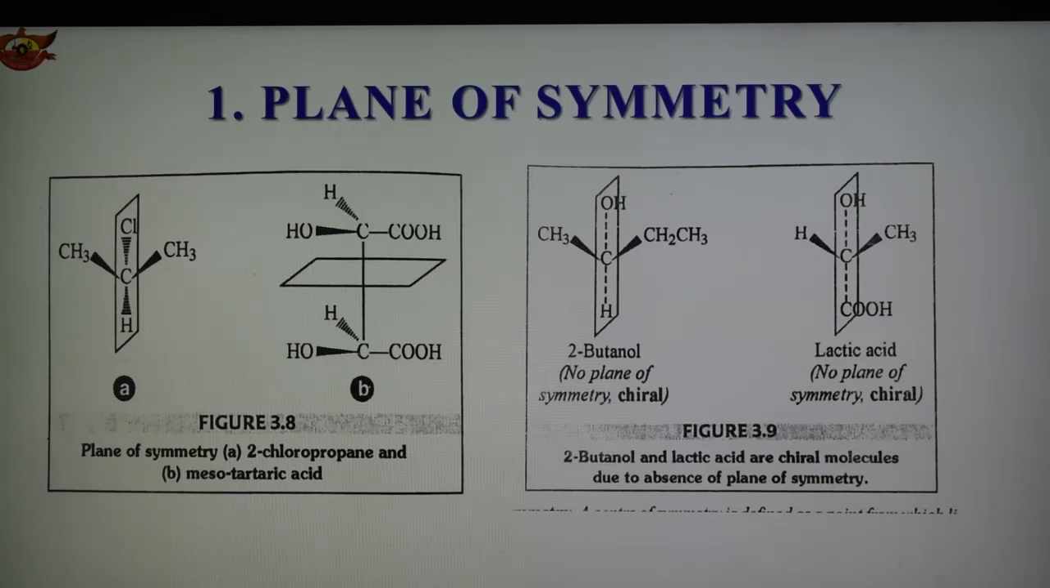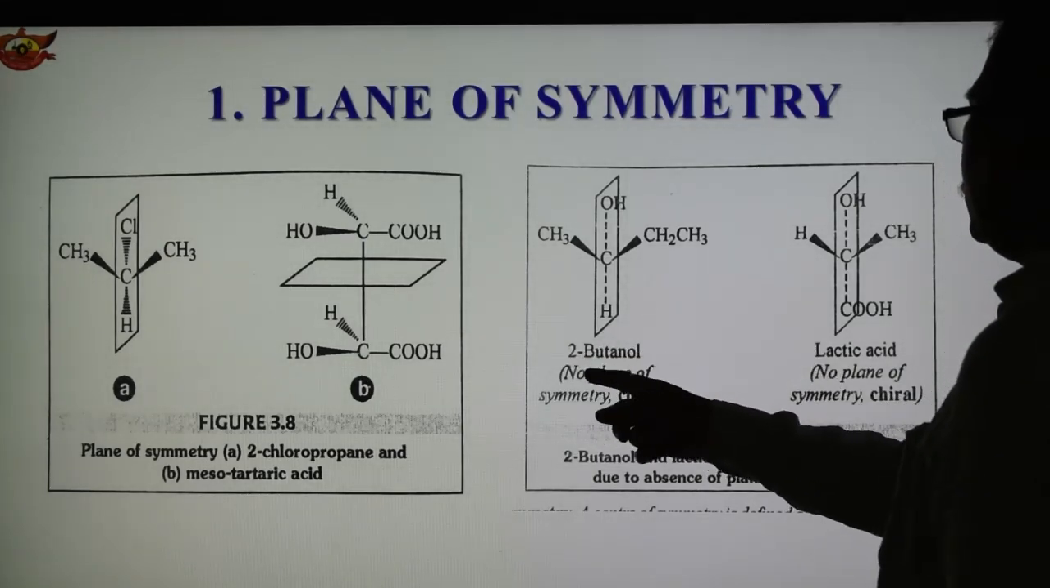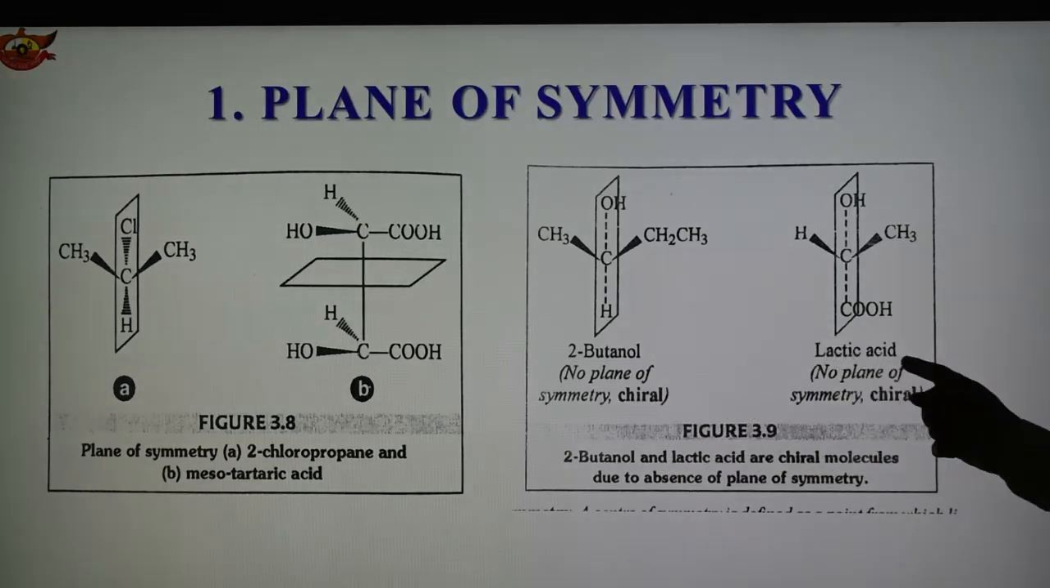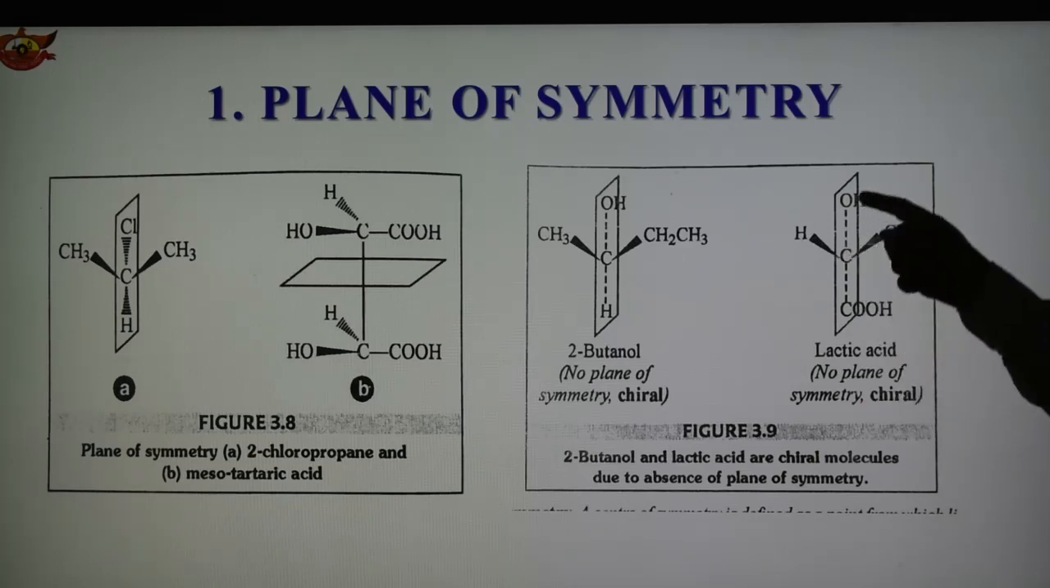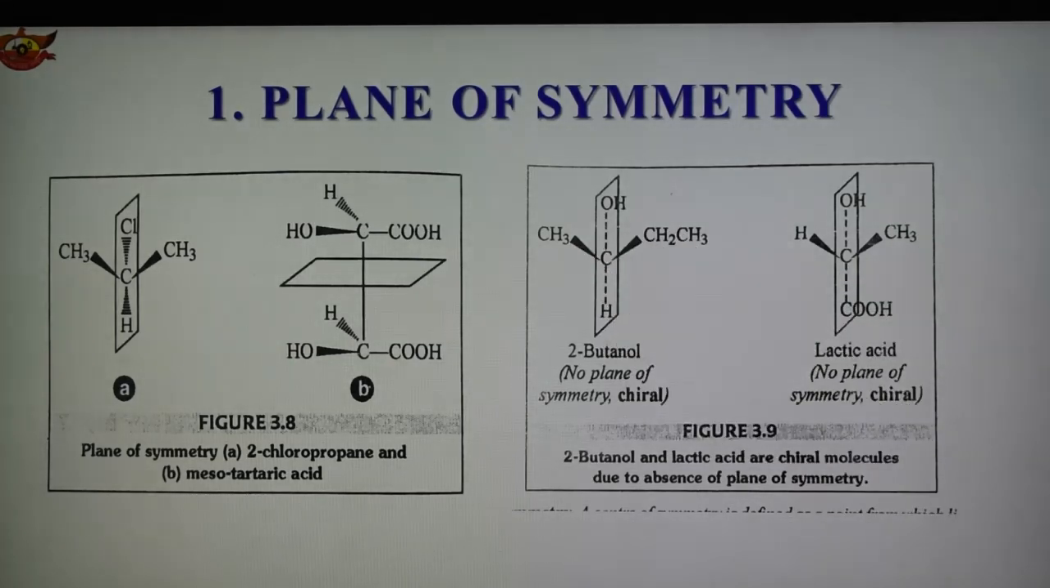here we can consider the example of 2-butanol, and another example is lactic acid. In the case of 2-butanol, there is no plane of symmetry and this is chiral. This is lactic acid, no plane of symmetry and again it is chiral. See here, this is the imaginary plane but it cannot be divided into two equal parts. In this case also it is not possible to make two equal parts. So these two molecules are chiral and therefore they show optical activity, or are optically active compounds.